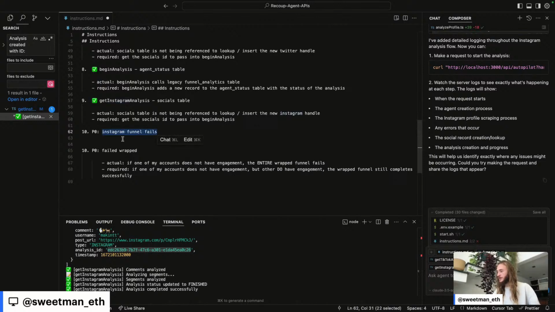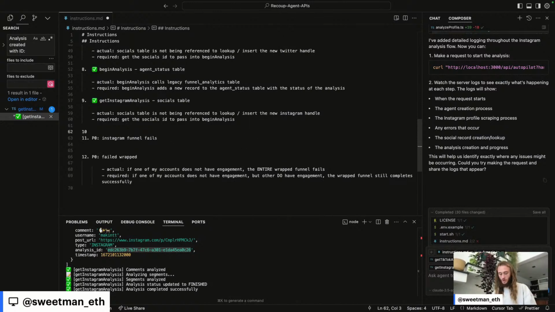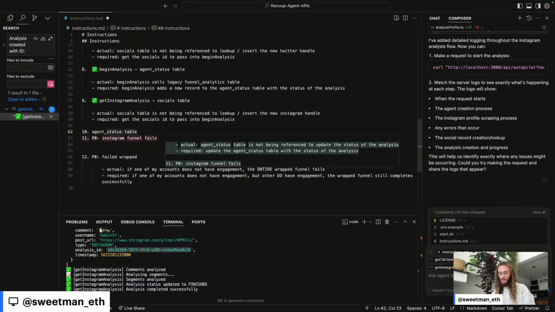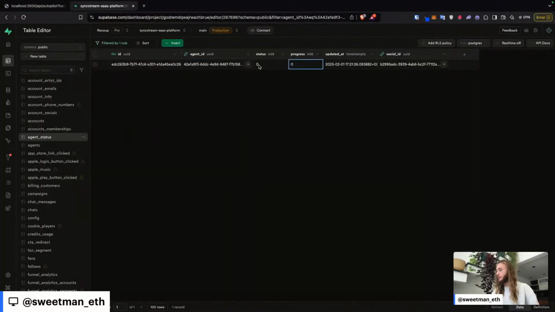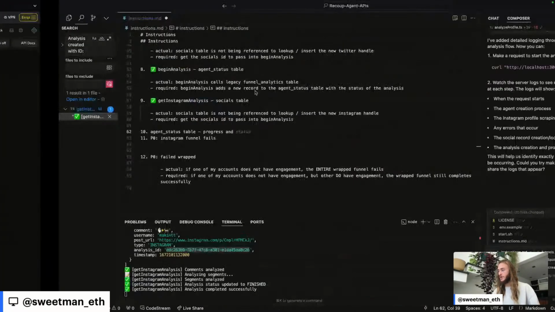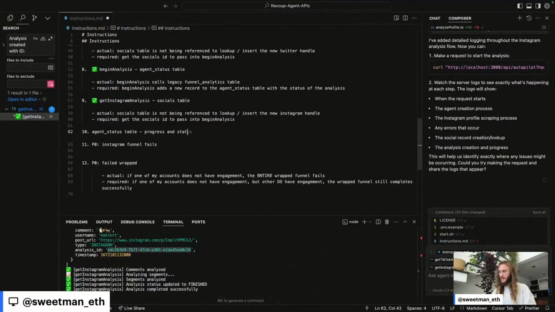Let's zoom in on Instagram funnel fails. I'll keep that as 0.11, make this 1.12. What we actually want for 0.10 is going to be agent status table, progress, and I think it's progress and status. I don't know what the differences are between these, so for now I'm going to mark them as the same. Progress and status. Why isn't tab working?